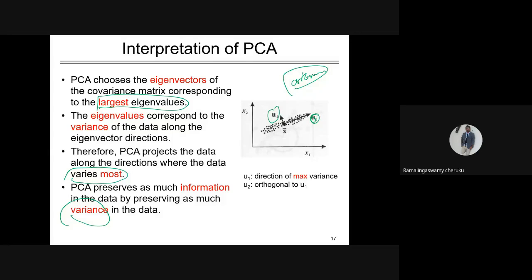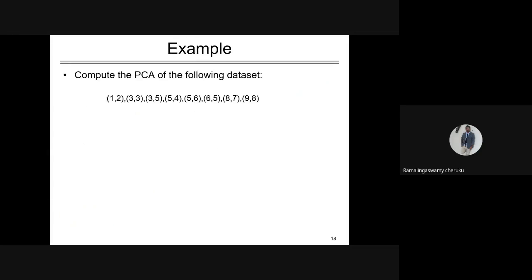How many principal components will there be? Actually there will be n principal components. Out of these n principal components, you will choose the top K principal components. That's how we can achieve dimensionality reduction. So now let us solve one problem on the basis of this.